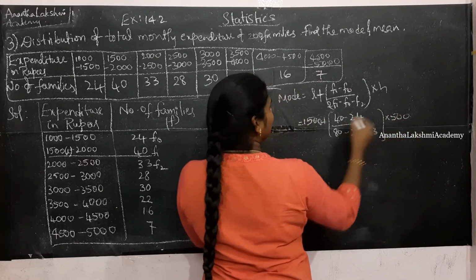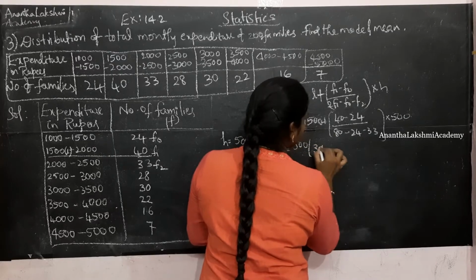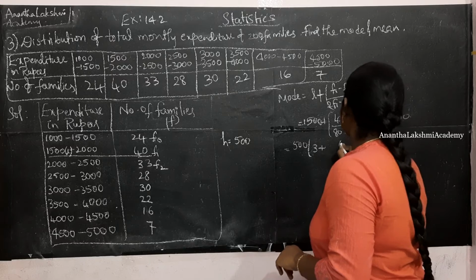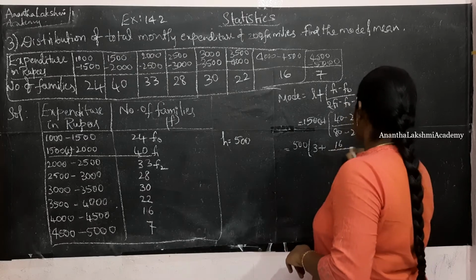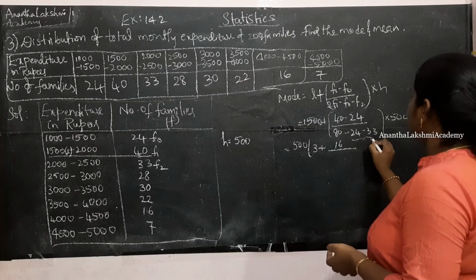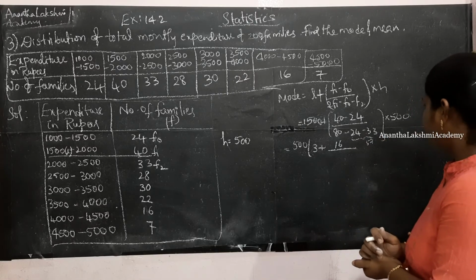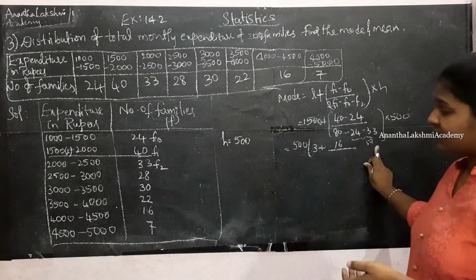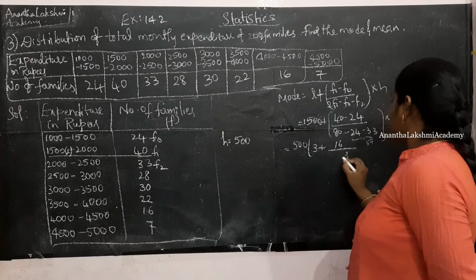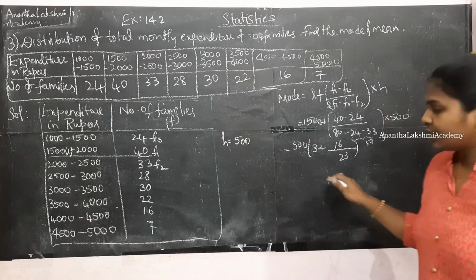Okay, 1500 and 500, I am taking out 500 as common. 3 plus (40 minus 24), that is 16, by 80 minus 57. This is minus 57, right? 80 minus 57 is 23. So 3 plus 16 by 23.